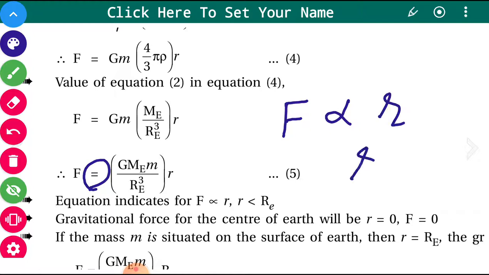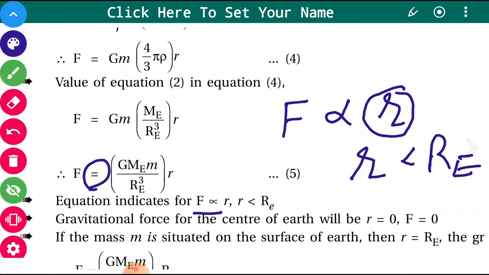When r is less than Re, when the object is inside, or we can say below the surface of the Earth, we can say F is proportional to r. When the distance r increases from the center, if you go away from the center, then the force increases below the surface.